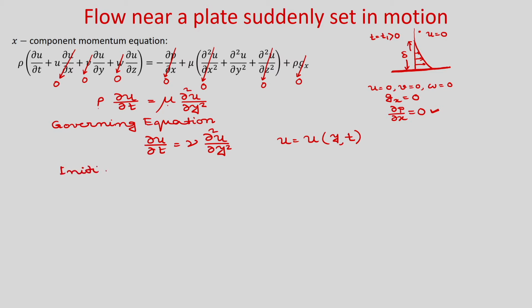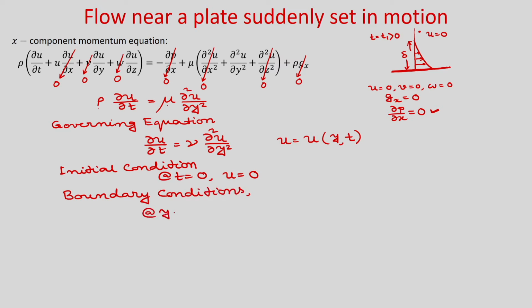Initial condition: at t is equal to 0 it is stationary, u is equal to 0. Boundary conditions: at y is equal to 0, u is equal to capital U, and at y tends to infinity, far away from the moving plate, u tends to 0.